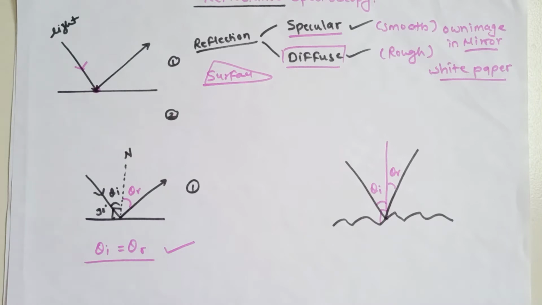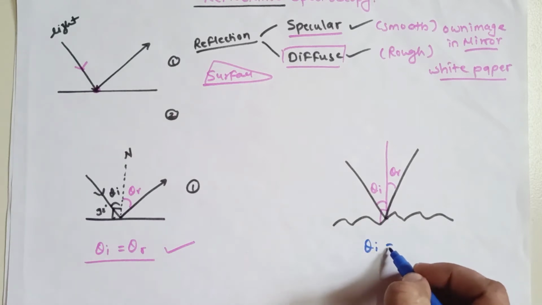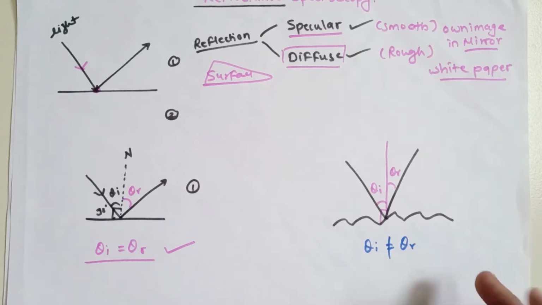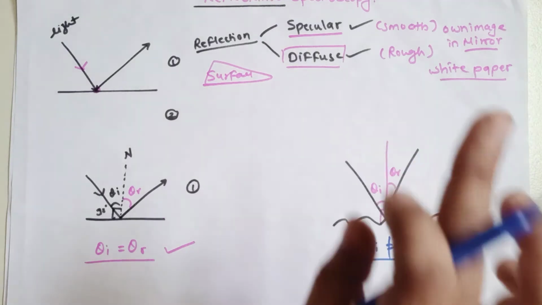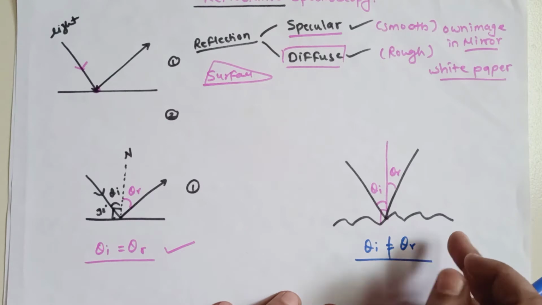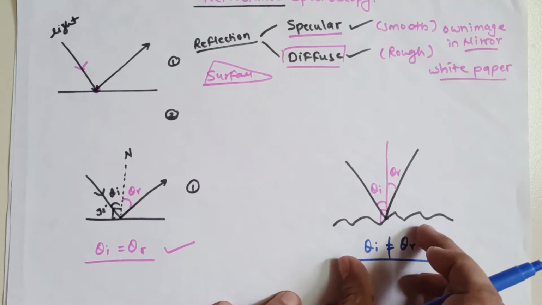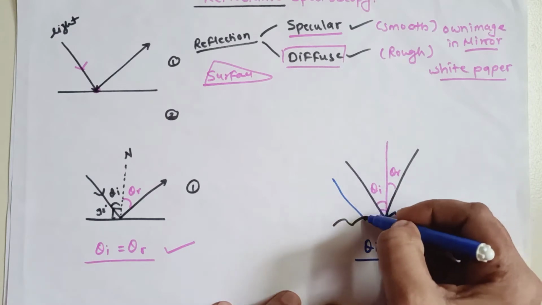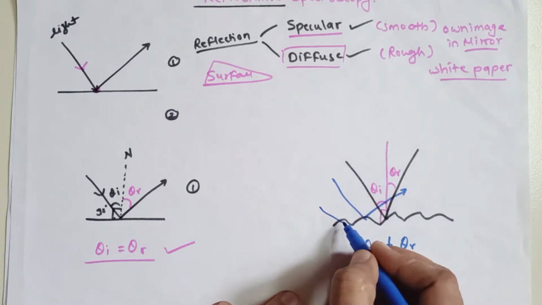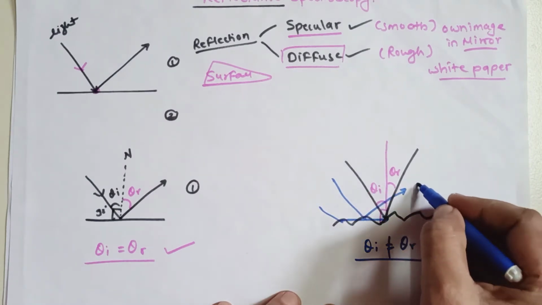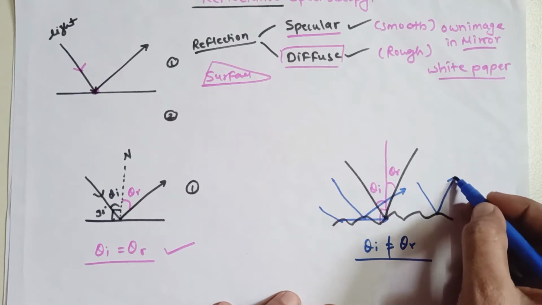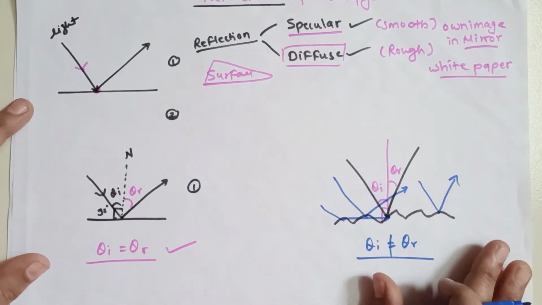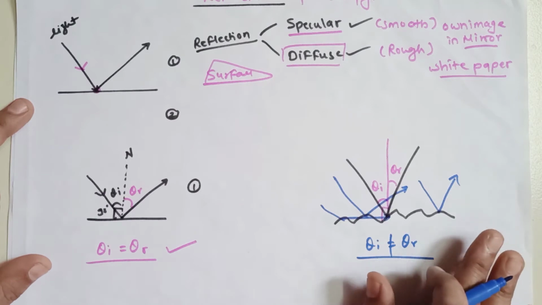So in this case your theta I is not equal to the angle of reflection, so we can call it your diffuse reflection. तो यहाँ पे क्या होता है, the reflection is going to take place in all the directions. मतलब मान लीजिए अब यहाँ से हुआ तो ये यहाँ पर जाएगा, अगर वो ऐसे आता है तो वो ऐसे जा सकता है. If suppose the ray is coming like this, then they go like this. So this is how in the diffuse reflection you are talking about all the directions.